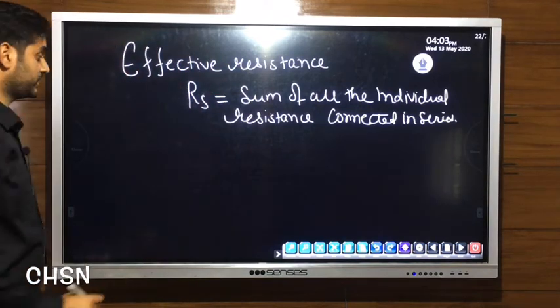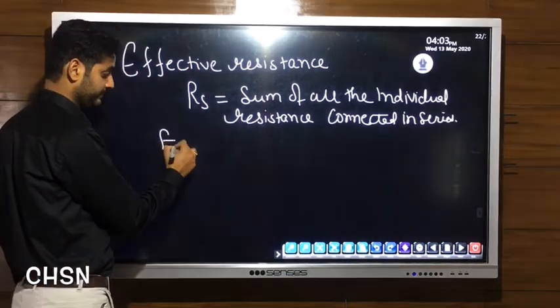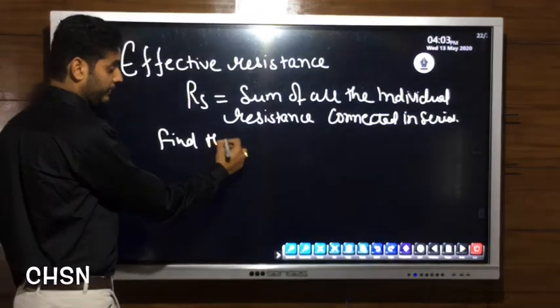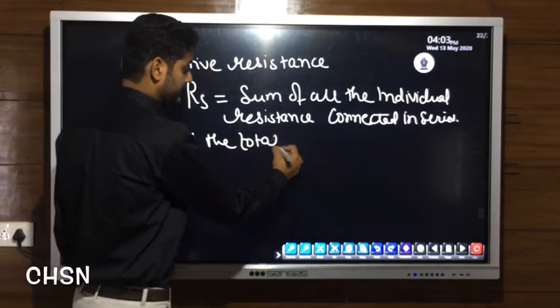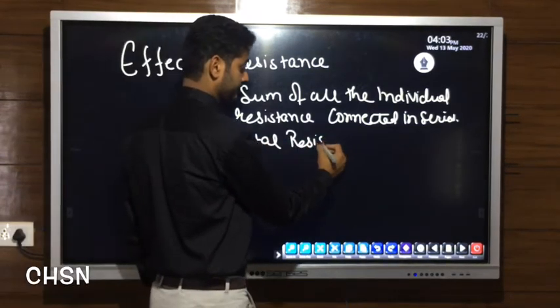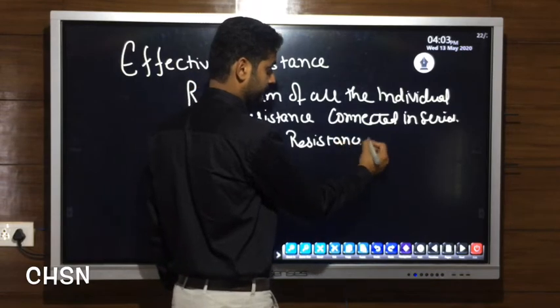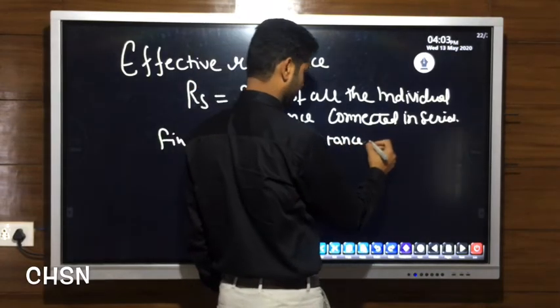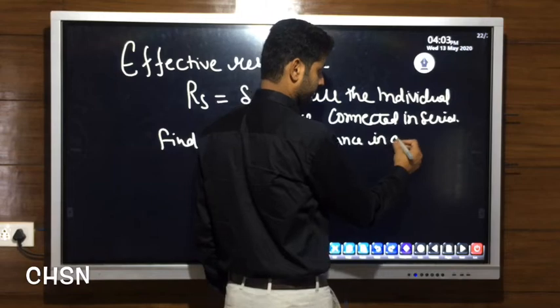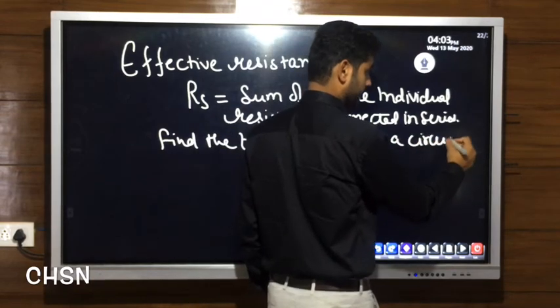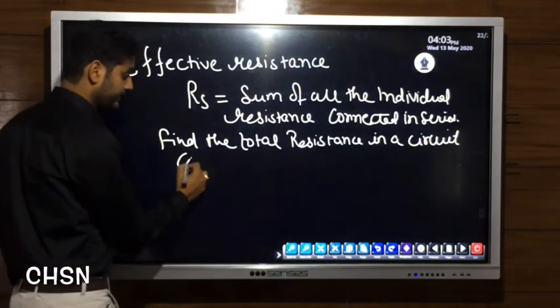Let us take an example. Suppose you are asked, find the total resistance in a circuit connected in series.